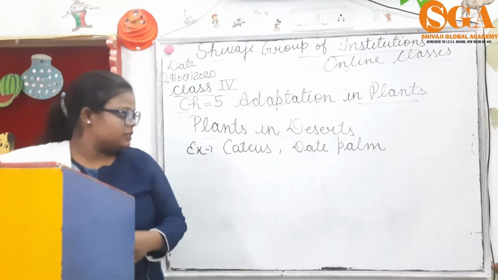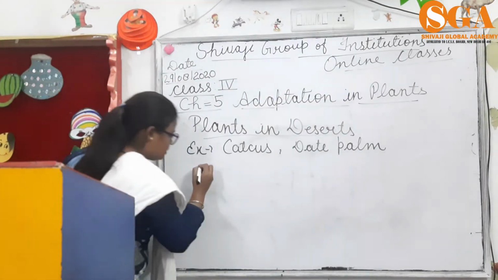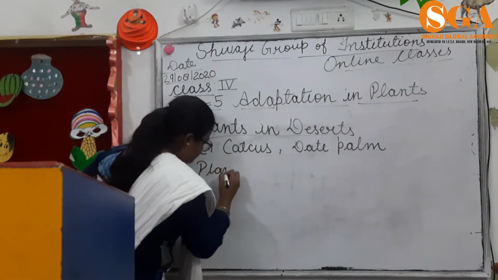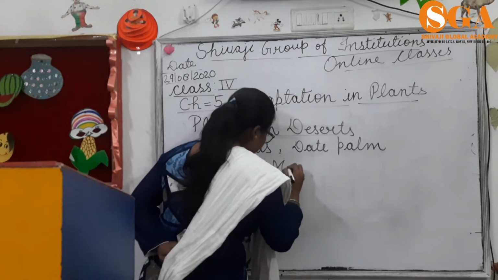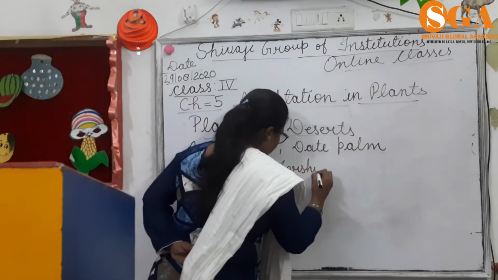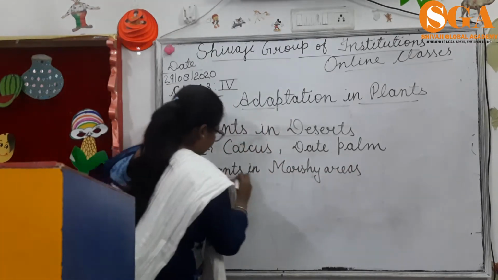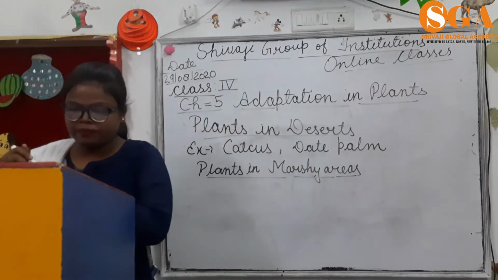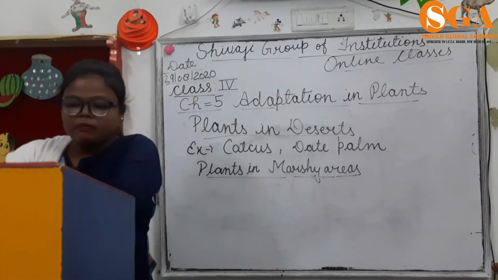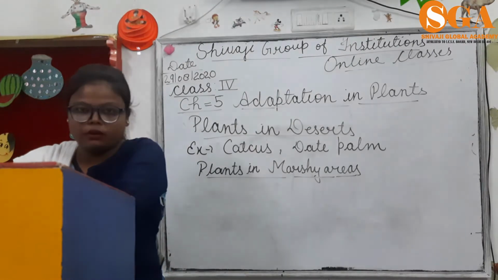Dear students, our next topic is plants in marshy areas. In marshy areas, the soil is clayey and covered with water.